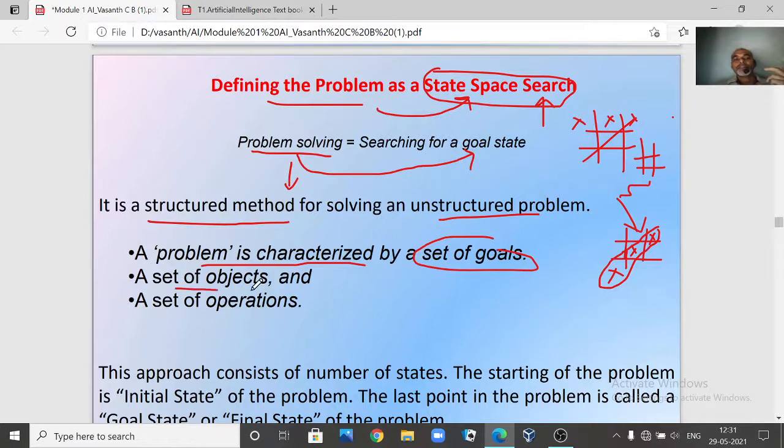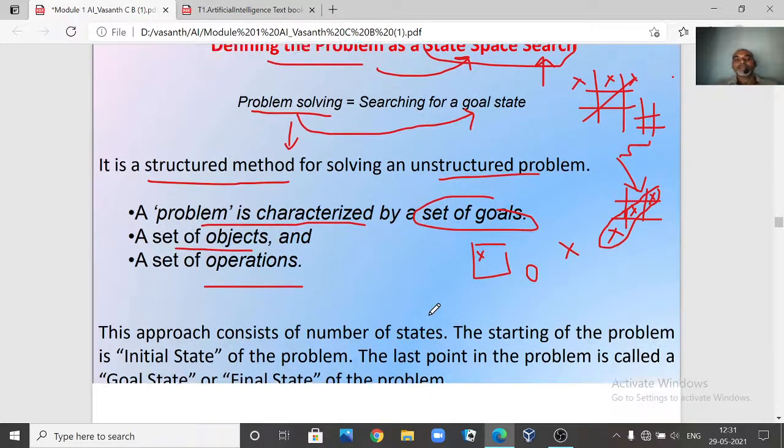Second, a set of objects. There will be some set of objects, like in tic-tac-toe, we manually say X or O for one player, X for one player. These are all some set of objects. You need a board. A board is one object, right? To solve the problem, we need a set of objects and a set of operations, right? If you have just a board and coins, nothing happens, you have to place them. So how are you going to place them? Some operations, some rules are required, right?